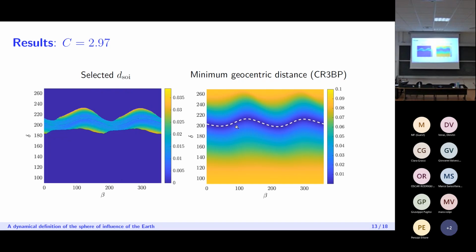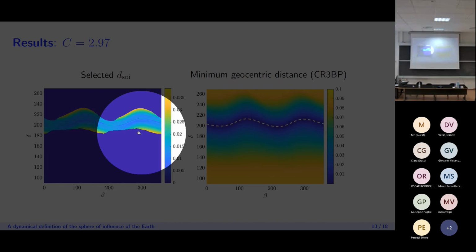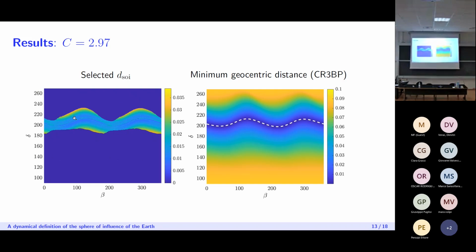So what we can see by comparing the 2 pictures is that the region where our method selects a radius of the sphere of influence that is non-zero is exactly the region surrounding the collision curve here. And this makes sense because this is where we get closer to the Earth. So this was good.